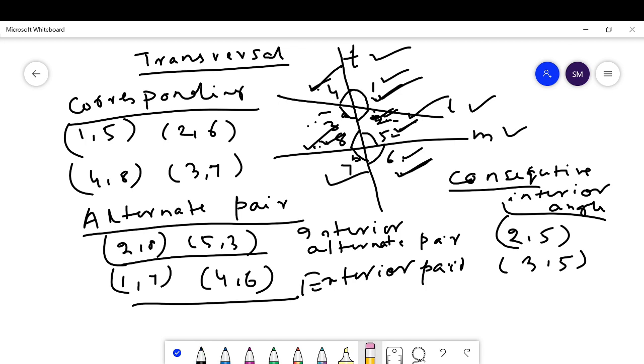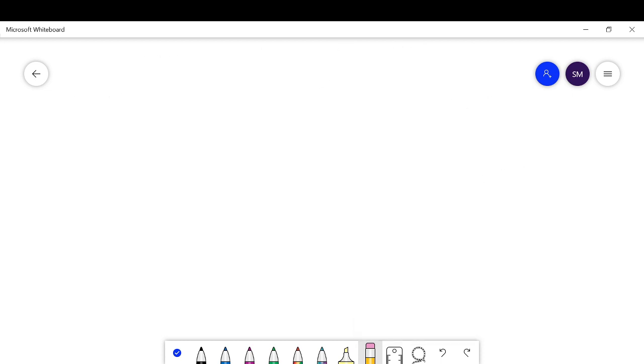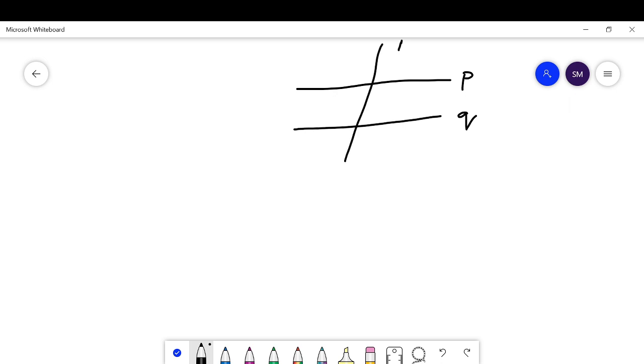Next we will discuss what happens when the transversal intersects a pair of parallel lines. What are the conditions of the corresponding angles, alternate angles, and co-interior or consecutive interior angles when the transversal intersects a pair of parallel lines? Let P and Q be two parallel lines and L the transversal.